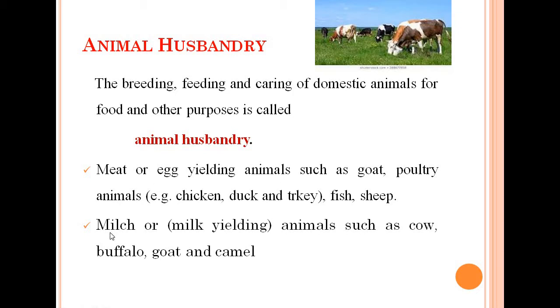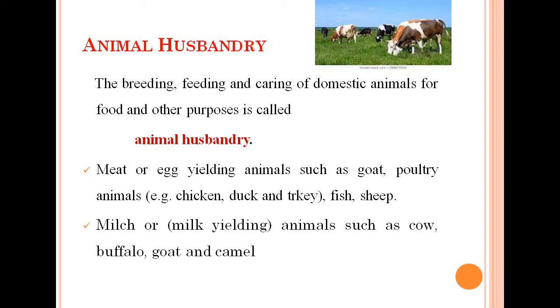Second, milk, from milk-yielding animals such as cow, buffalo, goat, camel, etc. It is also used to prepare a variety of products such as butter, ghee, curd, cheese, etc. So, we can also count milk yielding in the importance of animal husbandry.